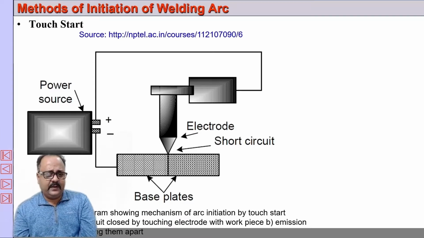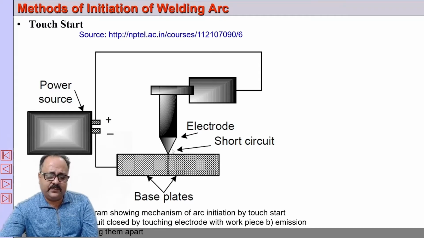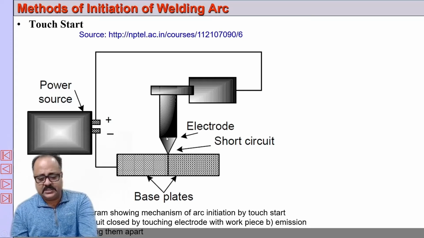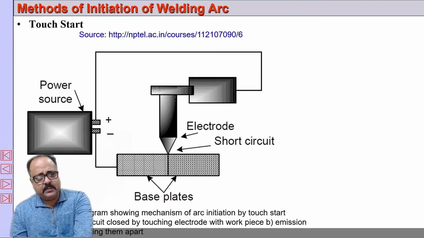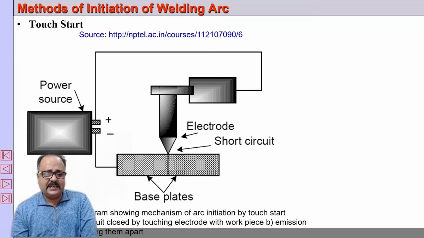So this is the figure. You touch it and then you remove it. So this is called the touch start method. But the touch start method has its own limitations. When you touch the electrode, essentially a part of the electrode, the cathode, is melted and may get deposited in between the two metal pieces which you are joining.